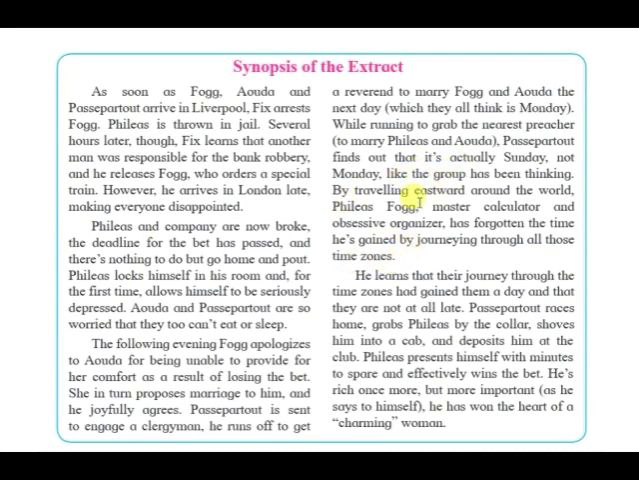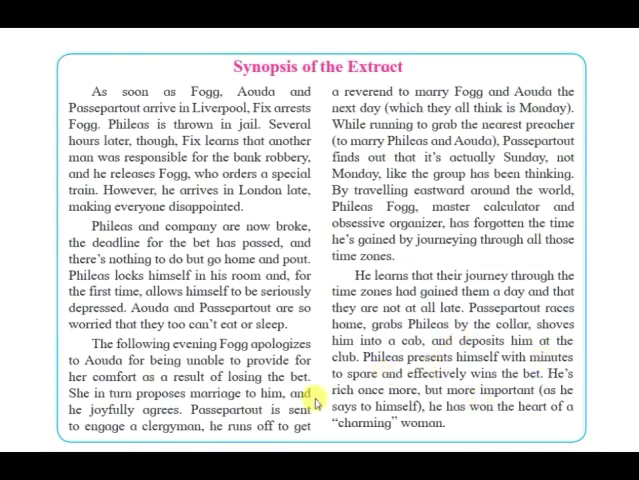And now Passepartout has learned about that. He learns that their journey through the time zones had gained them a day, and that they are not at all late. So Passepartout races home, grabs Phileas by the collar, shoves him into a cab, and deposits him at the club. At the club, all the members think that Phileas and company have maybe lost the track. Maybe they are so ashamed that they will never show up, and they are about to cheer their glasses. They are about to celebrate, and just then Phileas and the company arrive.